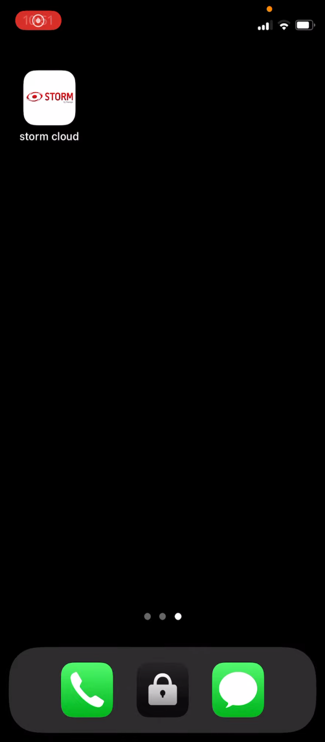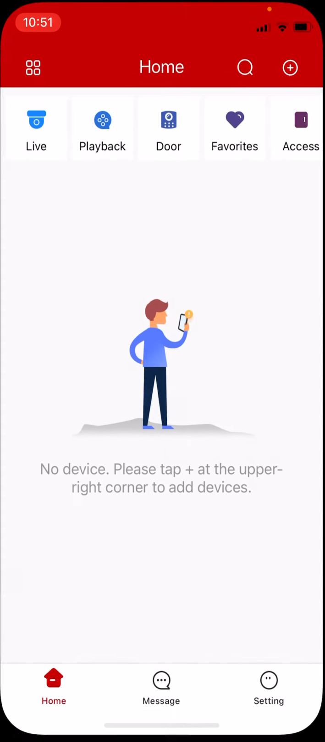Today we're going to set up the Storm Cloud app on the iPhone. If you've not done so already, download the Storm Cloud app from the App Store. Once downloaded, open up the application.